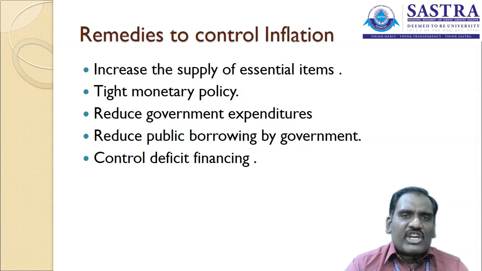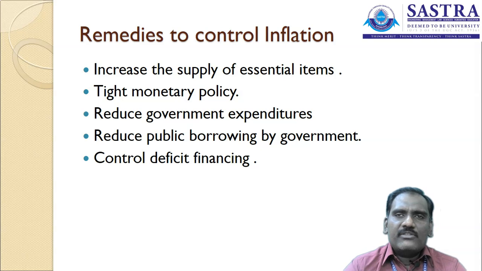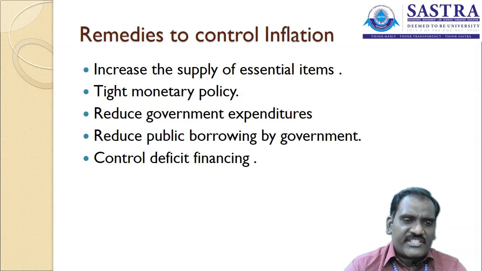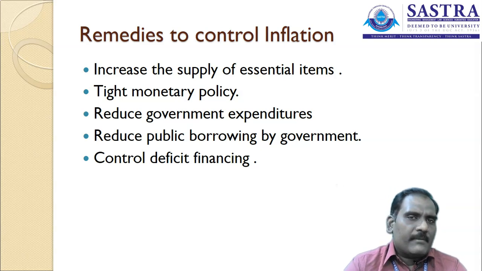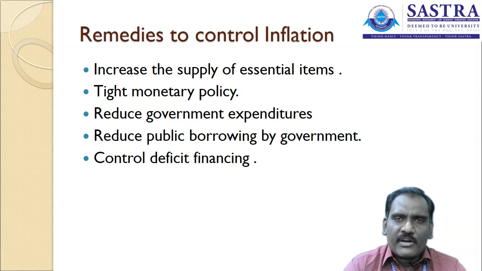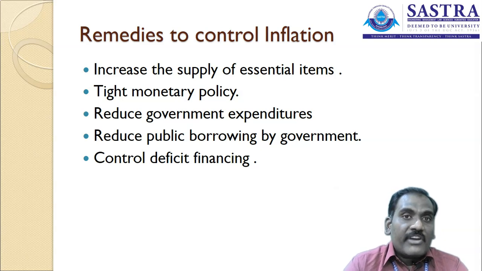So too much money circulation can also be a problem for the country. We need to tighten the monetary policy. Another remedy for controlling inflation is to reduce government expenditure. Wherever the government is spending on welfare measures, apart from the essential things, they need to control the expenditure. If government expenditure is reduced, inflation also comes under control.